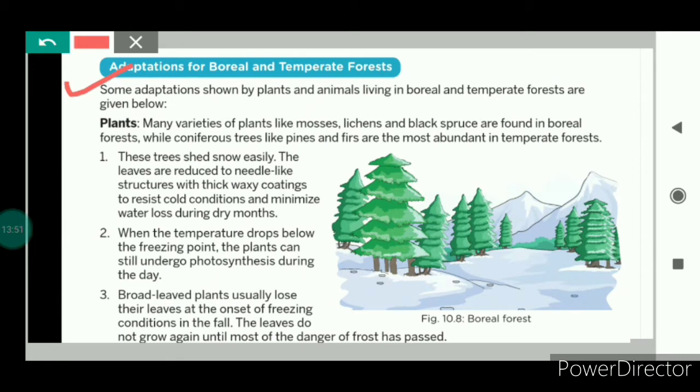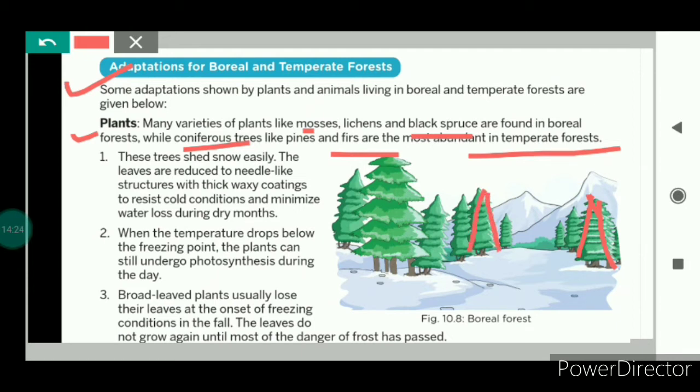In the boreal and the temperate forest, various kinds of plants like mosses and black spruce are found in the boreal forest. While coniferous trees like pines and firs are the most abundant in the temperate forest. That means coniferous trees are usually seen in the temperate forest. Coniferous trees have a shape like a cone, as we can see here.